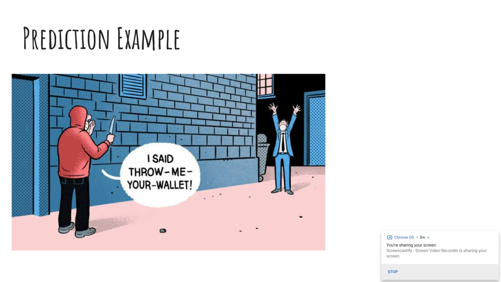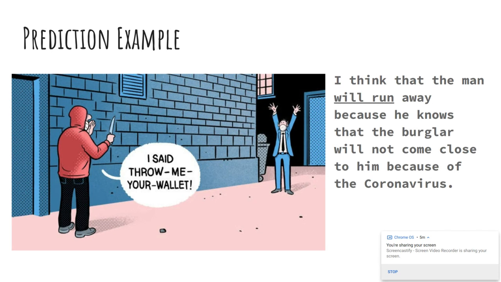Let's make a prediction about this image. I think that the man will run away because he knows that the burglar will not come close to him because of the coronavirus. So I'm using what I know about life and looking at the cartoon to think about what will happen next in this situation.